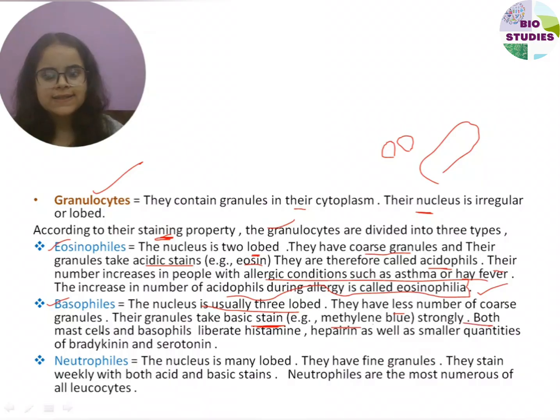Both mast cells, which we learned about in connective tissue in the previous lectures, and the basophils liberate histamine, heparin, as well as smaller quantities of bradykinin and serotonin.